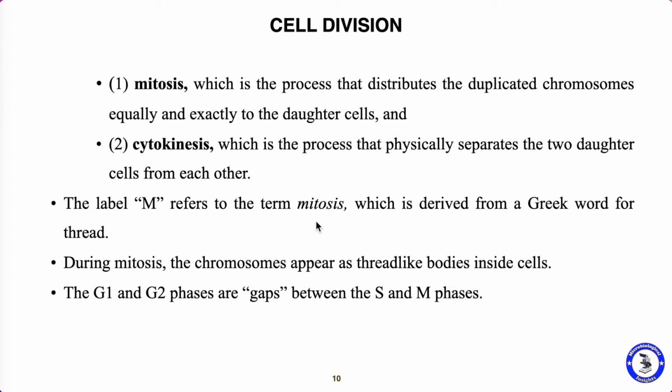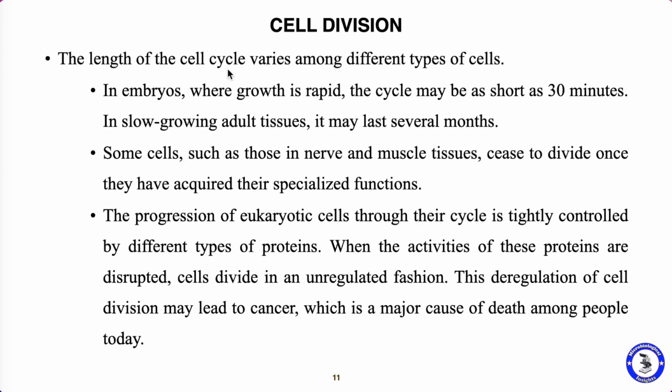M means mitosis. The name mitosis is derived from a Greek word. The meaning of that word is thread. And during mitosis, the chromosomes appear as thread-like bodies inside cells. G1 and G2 phases are the gaps between the S and M phases. And the length of the cell cycle varies among different types of cells.